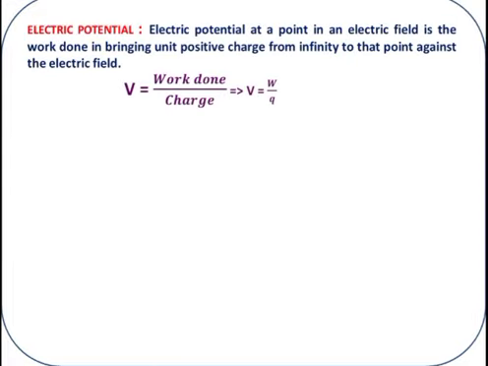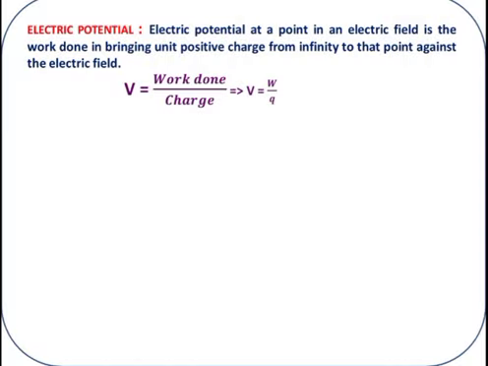Let us move on to the proper definition of electric potential. Electric potential at a point in an electric field is the work done in bringing a unit positive charge from infinity to that point against the electric field.